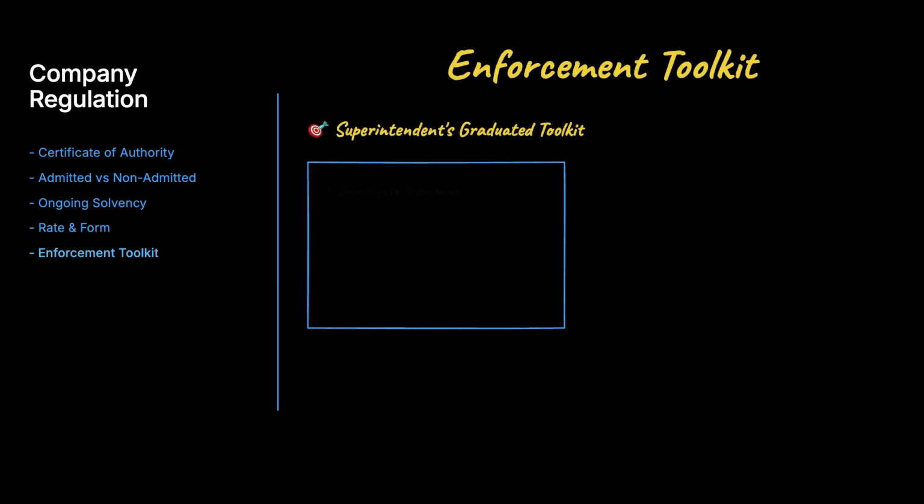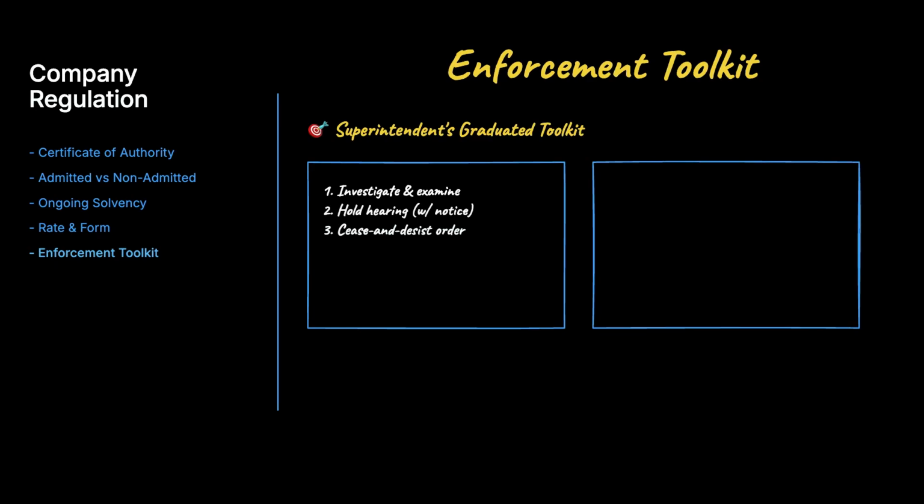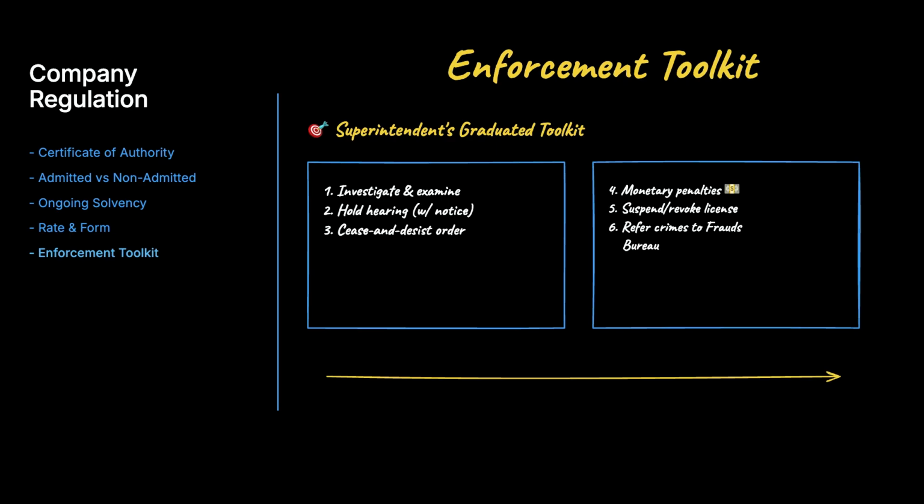When someone breaks the rules, the superintendent has a graduated toolkit. It can investigate and examine, hold a hearing after proper notice, issue a cease and desist order, impose monetary penalties, suspend or revoke a license, and refer suspected crimes to the Frauds Bureau or prosecutors.